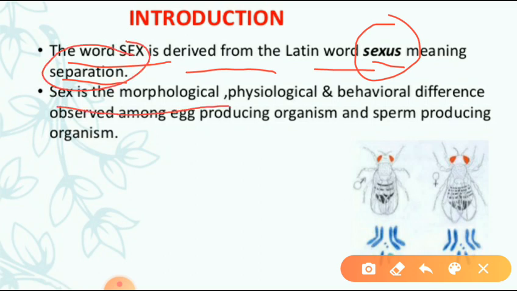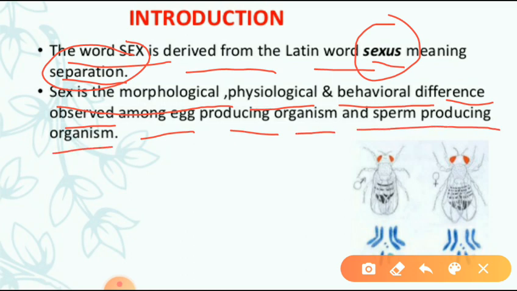Sex is the morphological, physiological and behavioral difference observed among egg-producing organism and sperm-producing organism. What is sex? It is the morphological, means structural, physiological, functional and behavioral difference observed among egg-producing organism and sperm-producing organism. That is sex.